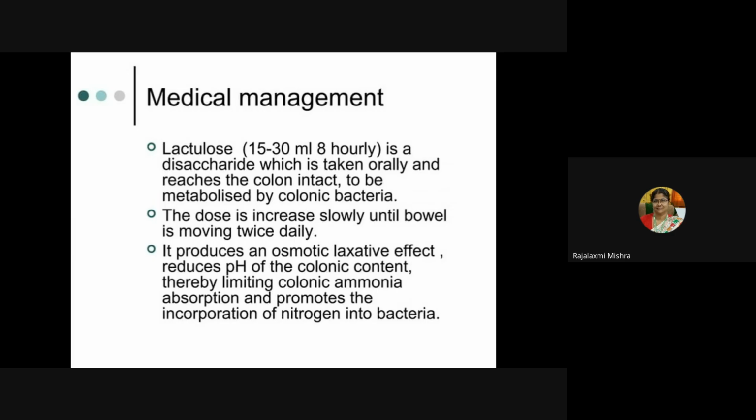So medical management is lactulose 15 to 30 ml 8 hourly will be given. That is, lactulose is a disaccharide which is taken orally and reaches the colon intact to be metabolized by colonic bacteria. The dose is increased slowly until bowel is moving twice daily. It produces an osmotic laxative effect, reduces pH of the colonic content, thereby limiting colonic ammonia absorption and promotes the incorporation of nitrogen into bacteria.